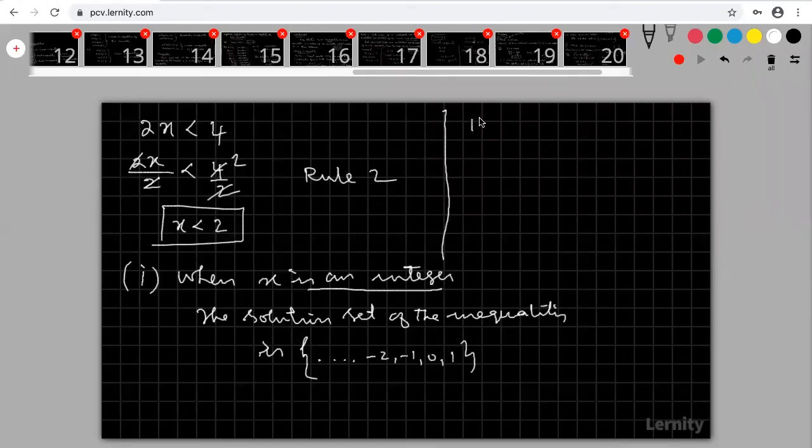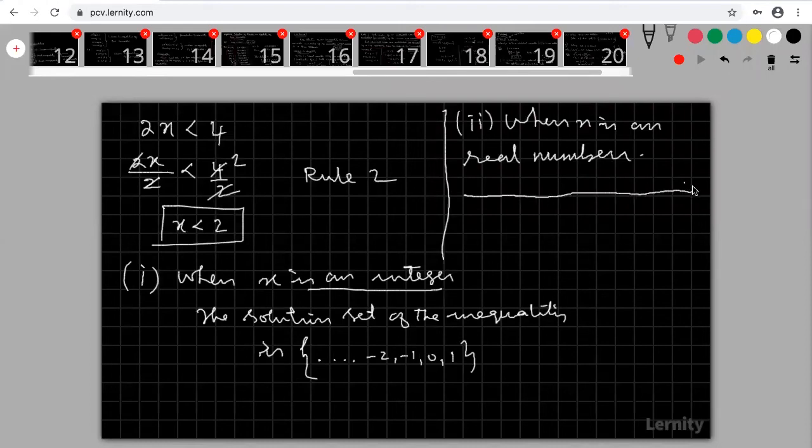Right, now come to when my x is a real number. When my x is a real number, you come to the real line, the number line. Now look at that.